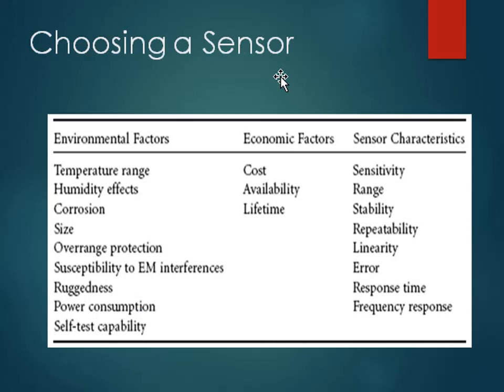Choosing a sensor. How are you going to choose a sensor for your application? There are three different factors on the basis of which you can select a sensor: environmental factors, economic factors, and sensor characteristics. What kind of environmental factors are there? There's temperature range, humidity effects, corrosion, size, and overrange protection. Likewise, the economic factors are cost, availability, and lifetime.